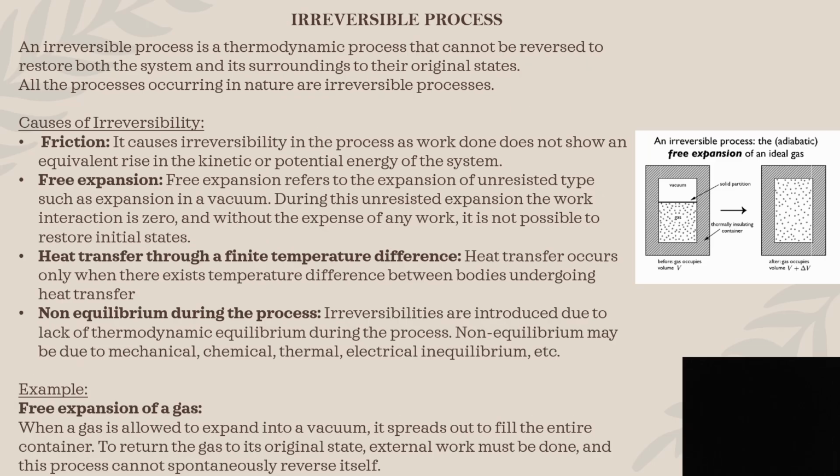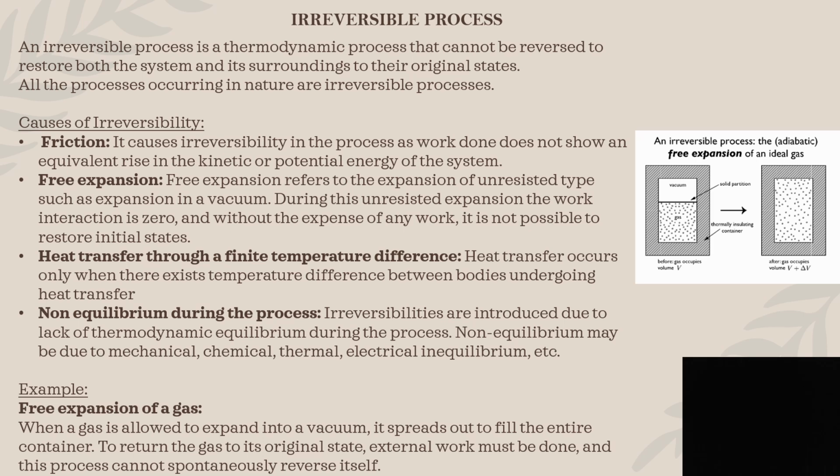So, next is irreversible process. Irreversible process is a process in which the system and the surroundings cannot be restored back to their original states. All the processes occurring in nature are irreversible processes, and hence their path cannot be defined. And what are the causes of irreversibility?